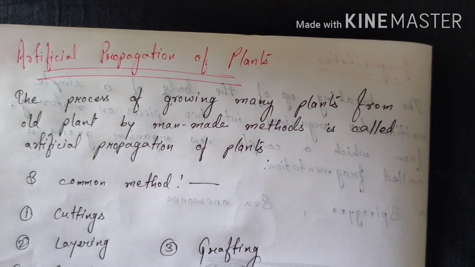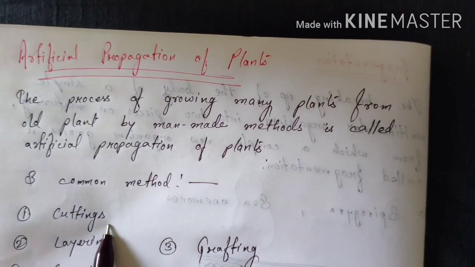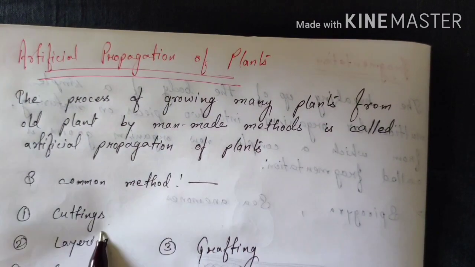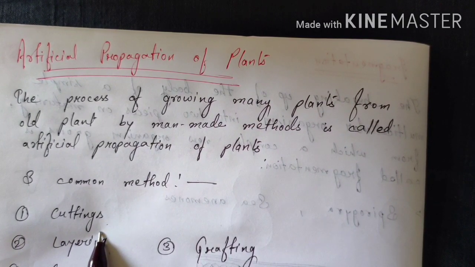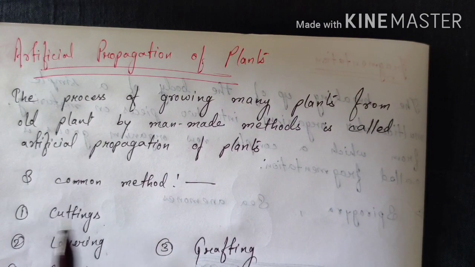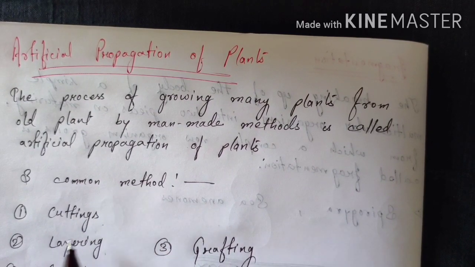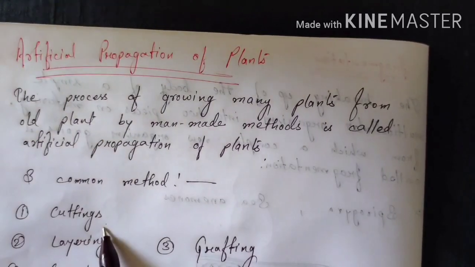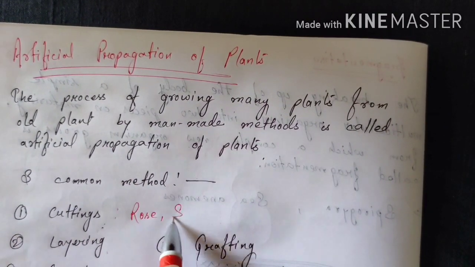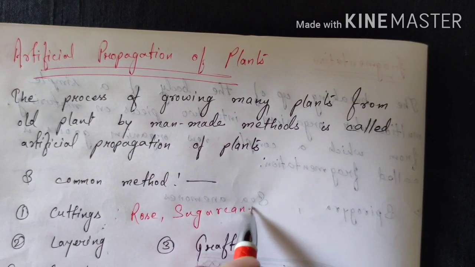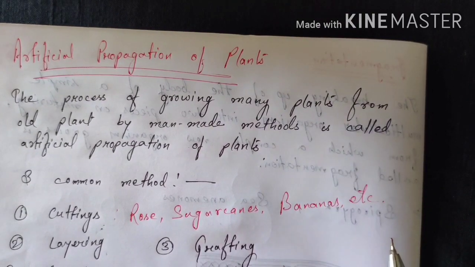This is the definition of artificial propagation of plants. Then there are three common methods of artificial propagation, and those are cuttings, layering and grafting. Cutting is the process in which a part of the plant is cut and then its lower part is dipped in moist soil, and from that part the roots and shoots develop. This cutting process is mainly done in case of rose plant, sugar canes, even bananas, etc. So these are some common examples.